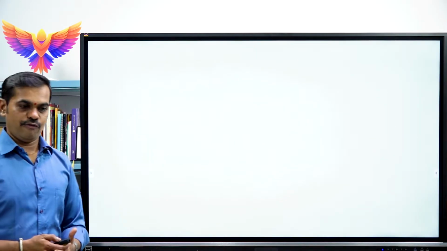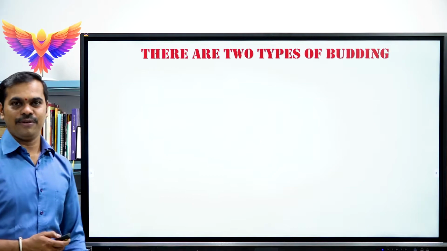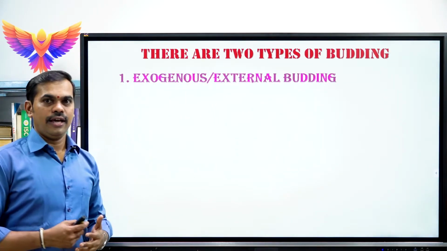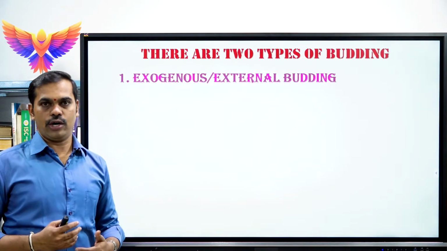See, under budding, we have 2 different types of budding. Very important. The first one is called exogenous. Exo means outside the body of an organism.